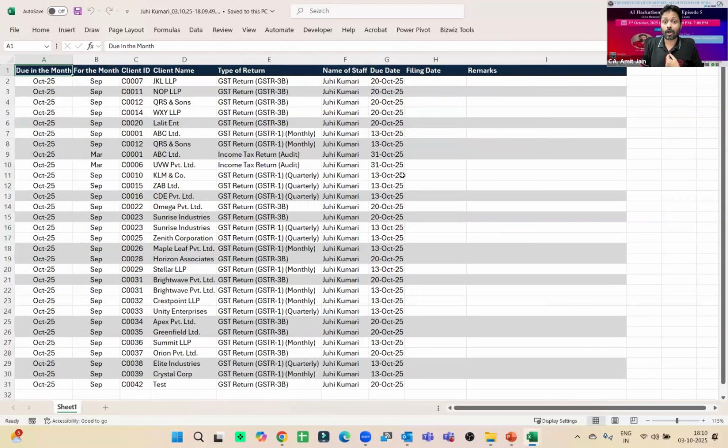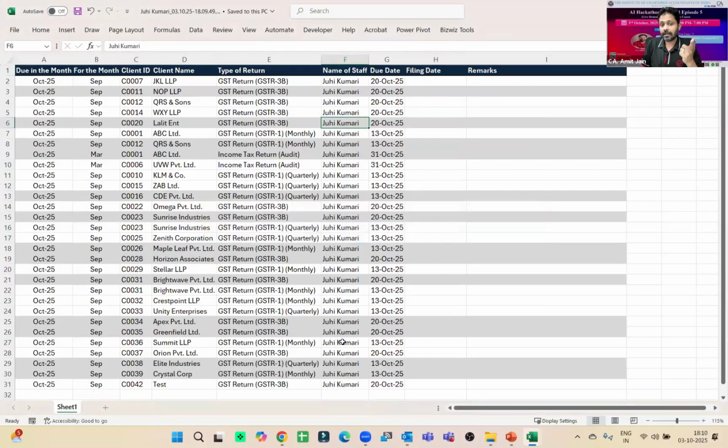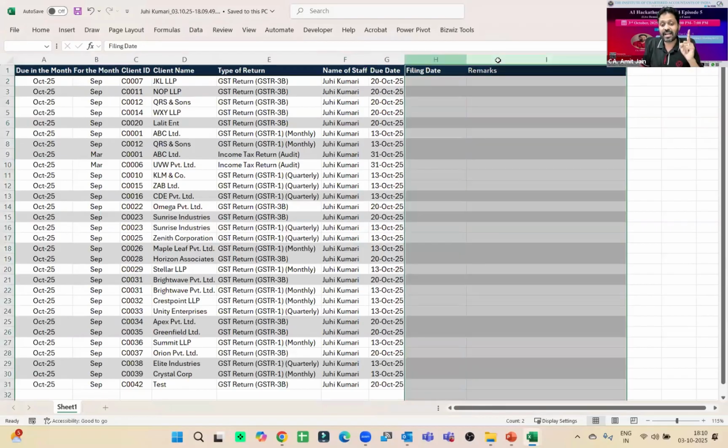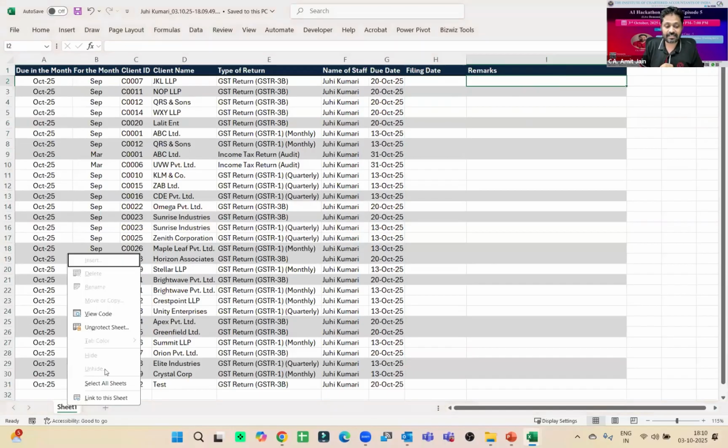And this file is controlled by me. How is it controlled by me? My staff cannot make any change in this file. If they try to make a change in any of this file, right, this system will stop. They can make changes only in columns H and I. Filing date, they need to provide the filing date when filing is done. And if there is some remark, they need to provide a remark. That's it. If they want to delete, insert, move the sheet, they cannot do anything. It is controlled by me.